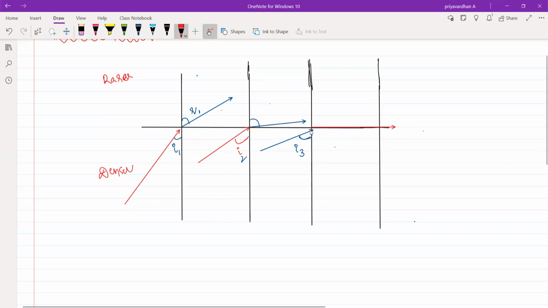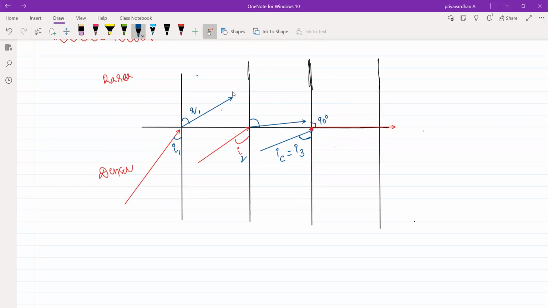Whenever this phenomenon happens, what is this angle called? Can anyone tell me? For a given particular incident angle, the refracted ray becomes 90 degrees with the normal, or the refracted ray becomes parallel to the interface. That angle is known as the critical angle. Clear? Good. So this I3 is also called the critical angle. Now you can clearly see 90 degrees between the normal and the refracted ray.